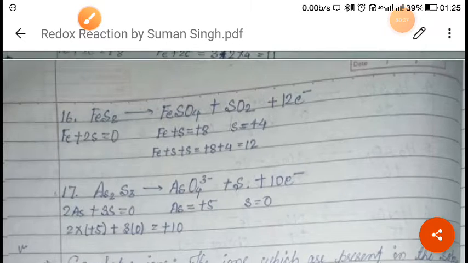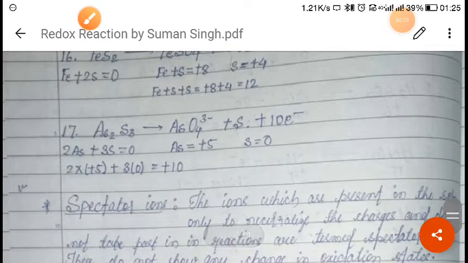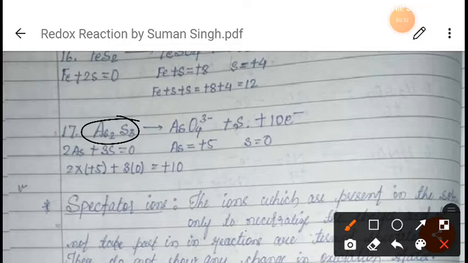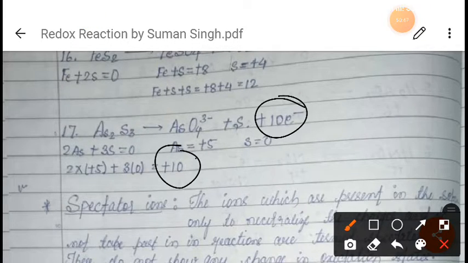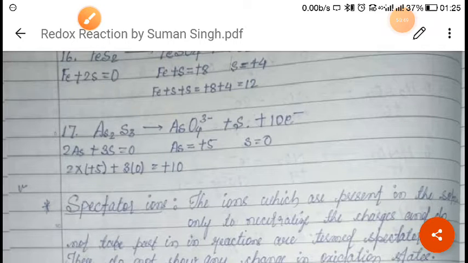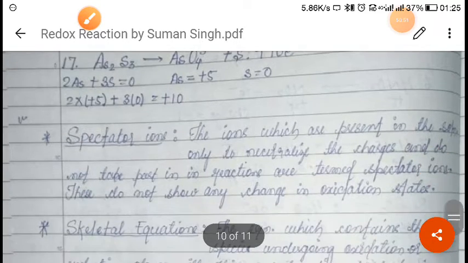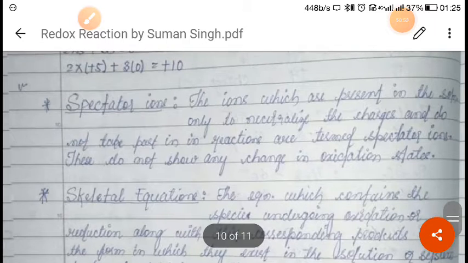Now in the same way we can do this one also. As2S3: we don't know As and we don't know S3, but here we know the oxidation state of As is +5, because we can find it out from here, right? And for sulfur it is 0, nothing is given, means 0. So when we find the overall oxidation state, it will become 10. So you can say 10 electrons. I hope up to this you have understood, right? So now next is